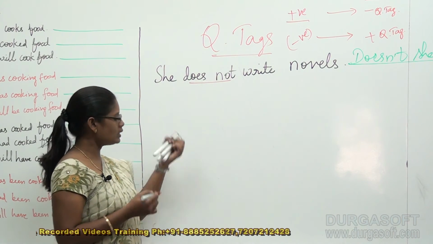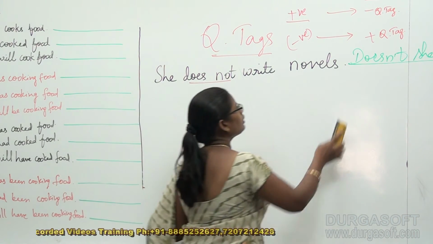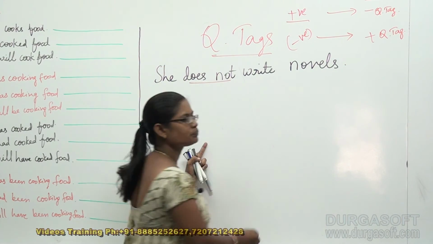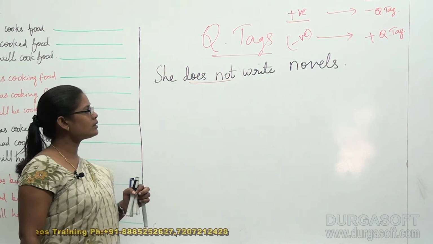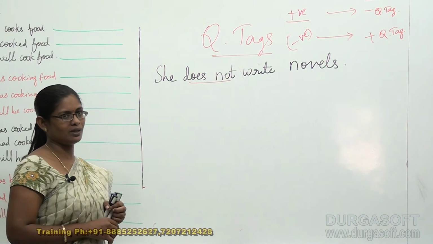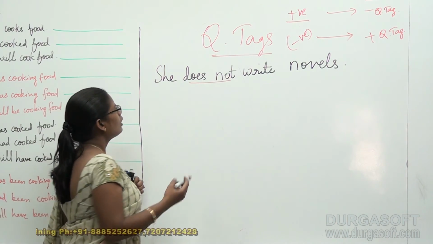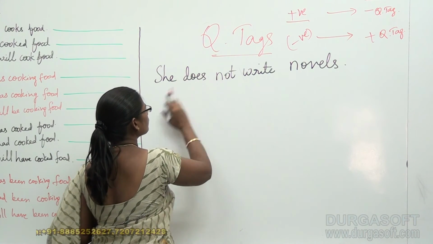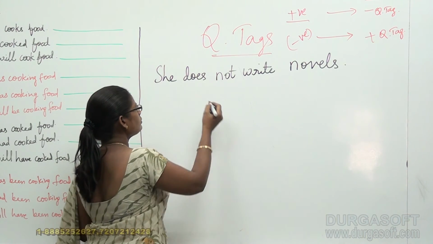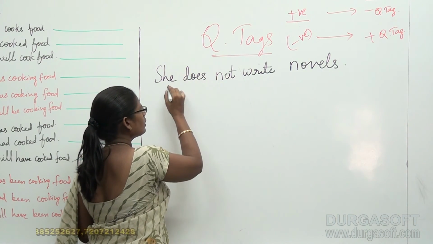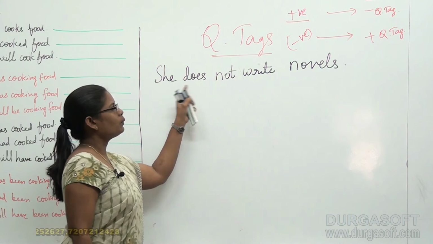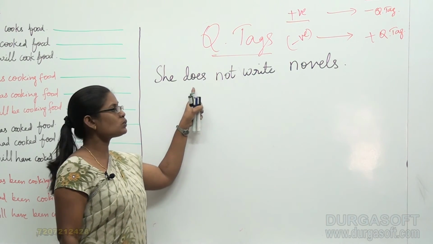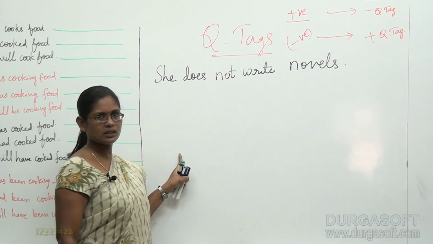Now for this negative statement, I have to convert this into a question tag. How can I do that? I am going to follow three rules here. When there is not, it becomes a negative sentence.